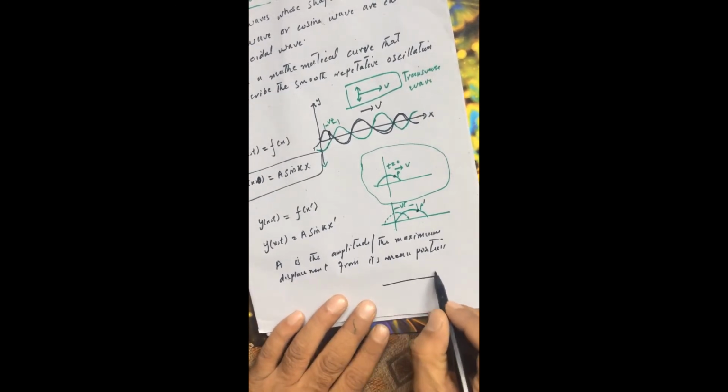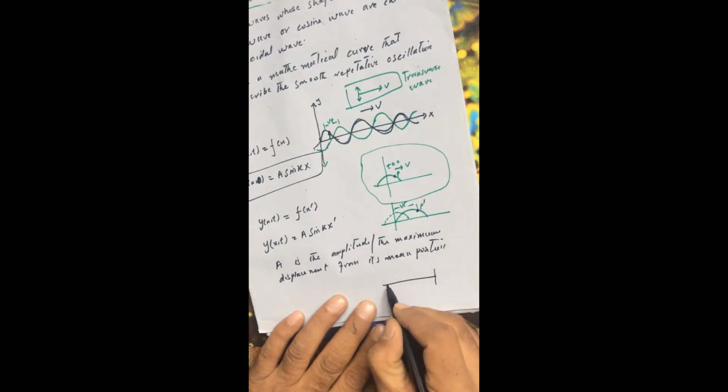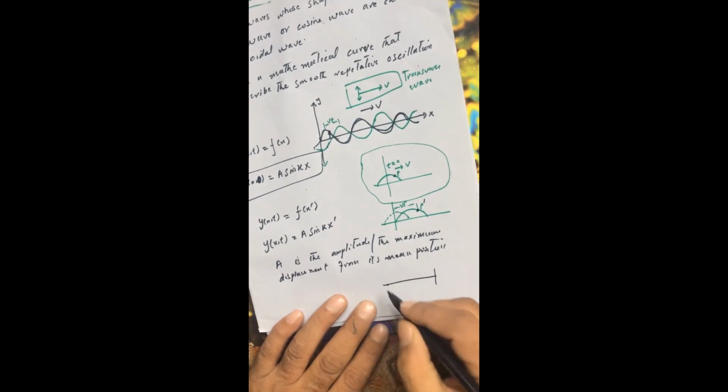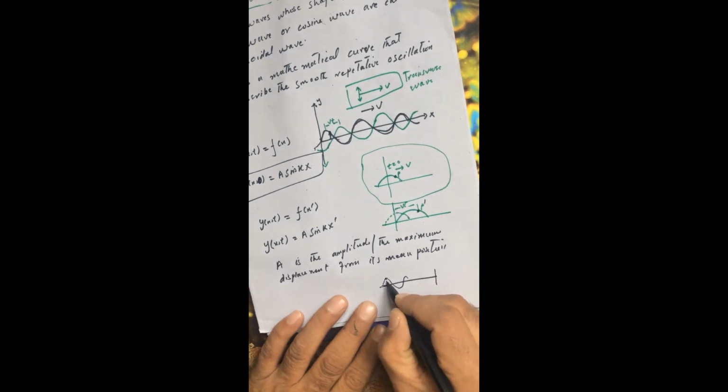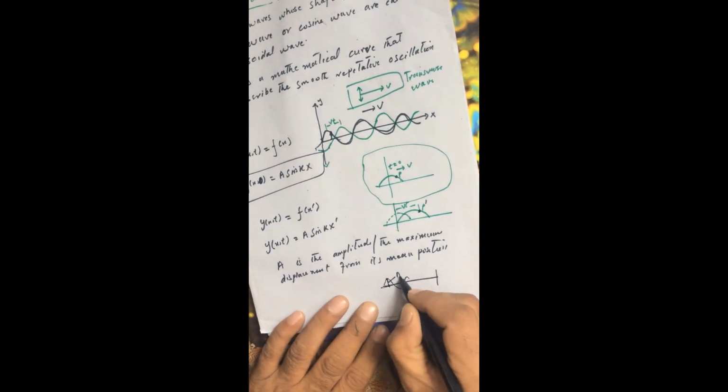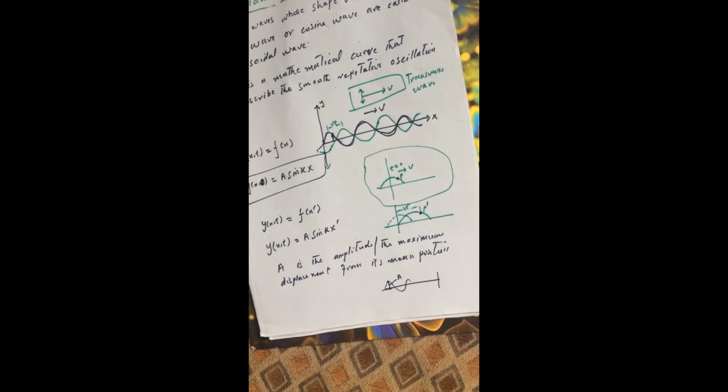If the string is initially in this position, this particle is somewhere here. But if a wave is traveling through this string, the string shape is like this, so this particle has now moved to this point. The distance from the equilibrium position of the particle to this maximum position is called the amplitude, which is represented by a.